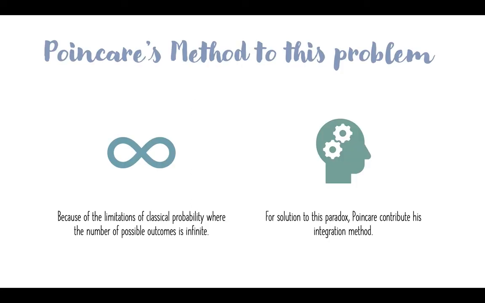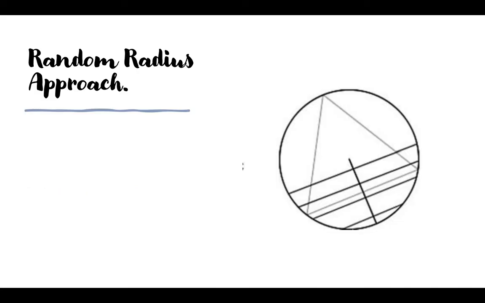In 1912, Jaynes introduced a new method to solve the problem where the number of possible outcomes is infinite. This method is the integration method. He suggests a probability density to eliminate the ambiguity in the interpretation of randomness. So if we can find the probability density for the random variables, we will get the answer. One important remark is that the probability density exists only in the random radius approach.